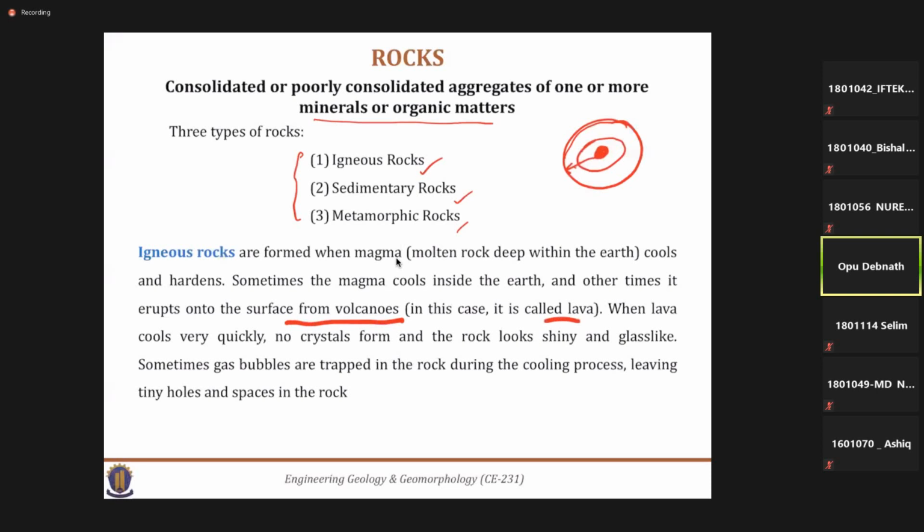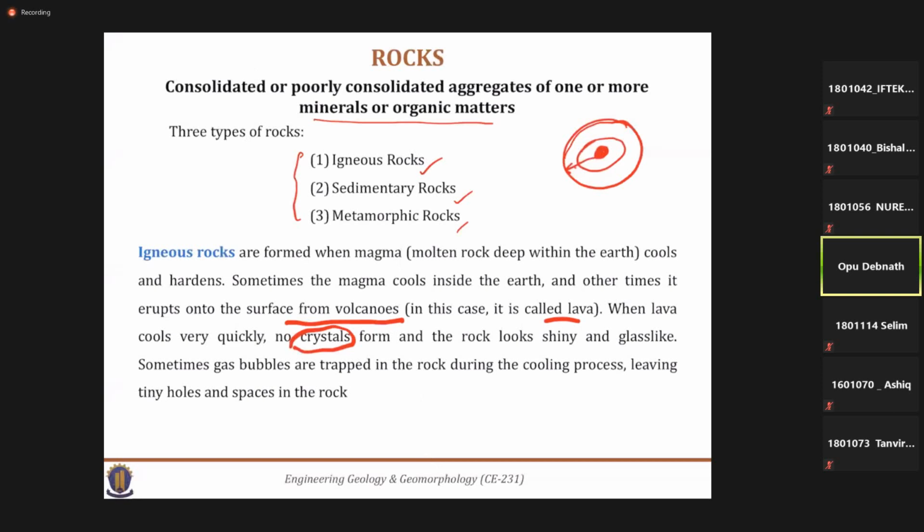So when this lava cools, due to the very quick cooling process, sometimes no crystal is formed. That means you will not find any crystal structure of the minerals in the igneous rocks, and the rocks sometimes look shiny or glass like. It depends on the mode of formation. Later we will discuss the different modes of formation of igneous rock.